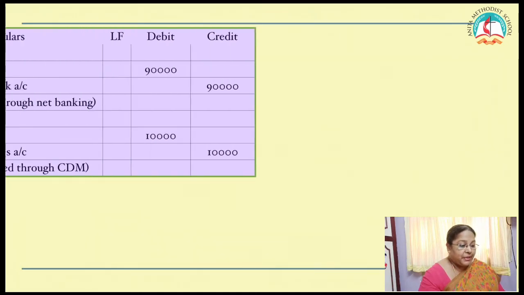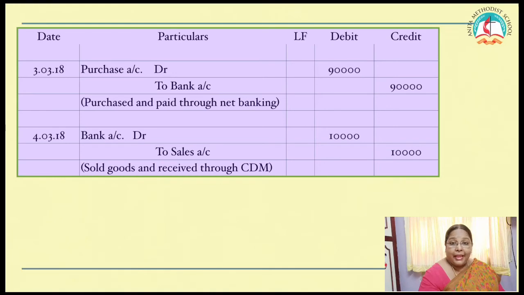Next one. Purchase goods from Ravi and paid through net banking. See, paid through net banking, and the name of the person is also specified here. Cash transaction or bank transaction? Very good. It is a bank transaction. Purchased from Ravi and paid through net banking. Purchase is always debit.